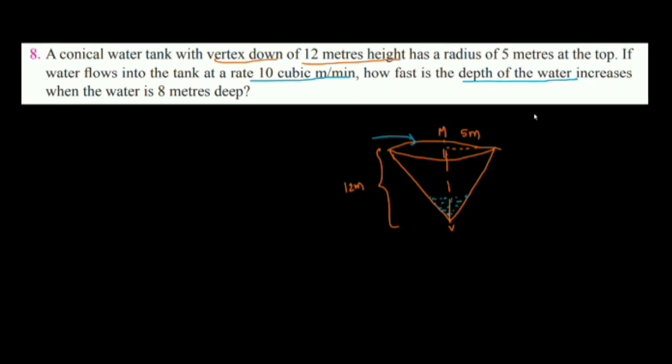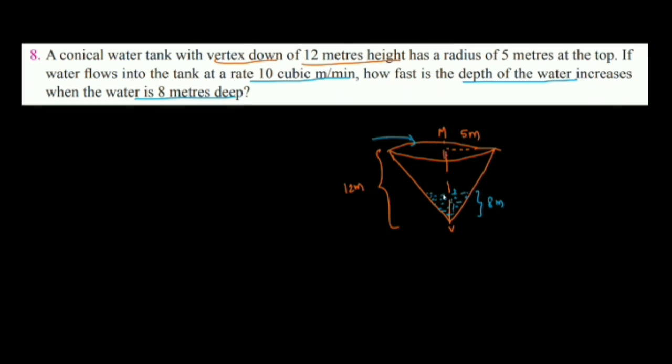At a particular instant, the water is 8 meters deep. Somewhere here, the height is 8 meters. It is increasing; it will not stop at 8 meters. Water is increasing, but at a particular instant, the height is 8 meters. How fast is the depth of the water changing at that instant? So we have to use differentiation here.